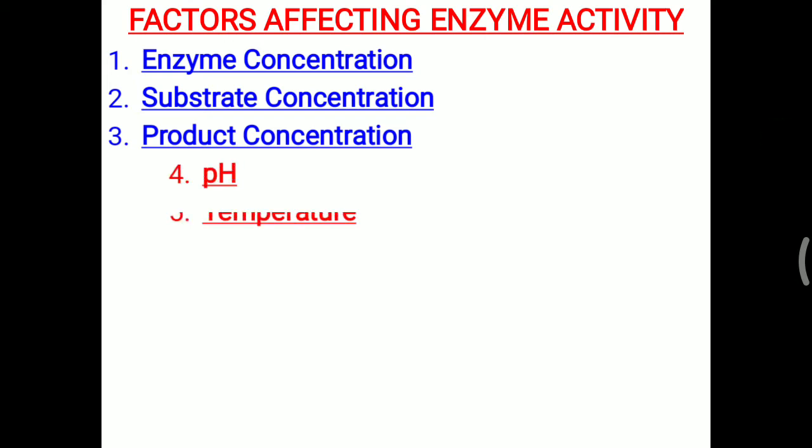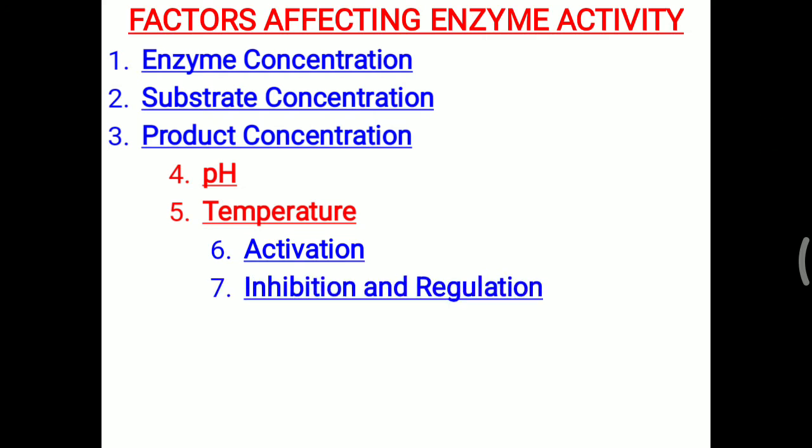Next, pH and temperature. Both are important physical factors: the pH of the surrounding tissue where the enzyme is working, and the temperature of the surrounding tissue, also affect enzyme activity. Next, activation and inhibition as well as regulation of the enzyme. Many inhibitor or activator molecules will be present in the surrounding tissue, and that can also affect enzyme activity. Next, induction and repression.